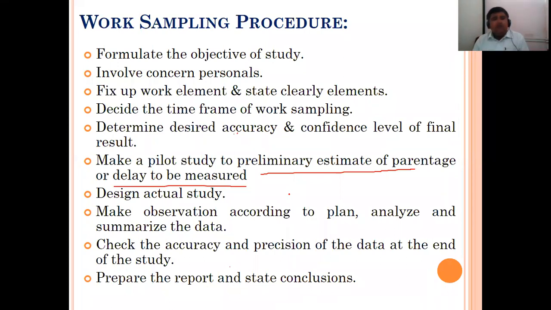We can call it a solution, but we are just testing it. Initially we will do this and we will check the delay. Is it right? Pilot, initial solution. If this is not working, we'll go for another solution. If this is working, we will continue with this. So this is called a preliminary solution.